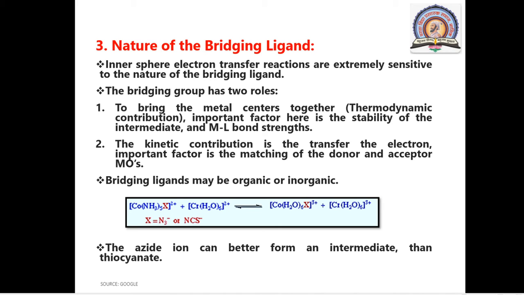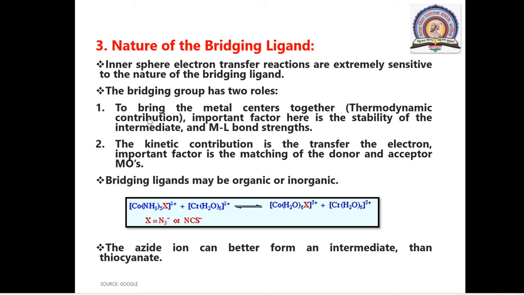Inner sphere electron transfer reactions are extremely sensitive to the nature of the bridging ligand. This means the rate totally depends on the nature of the bridging ligand, whether it is a halogen, OH minus, or a conjugated ligand, etc.